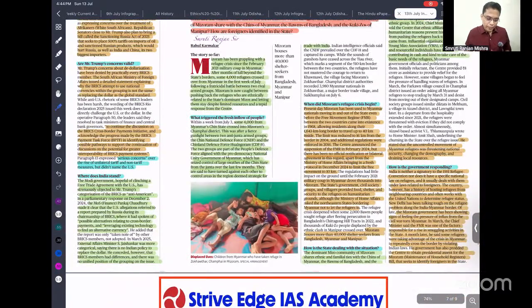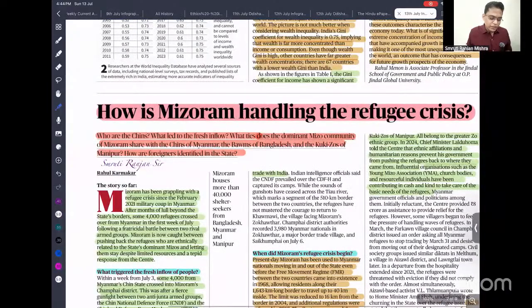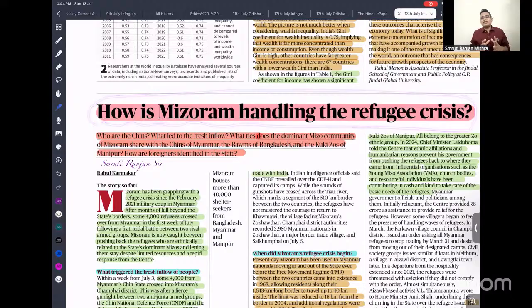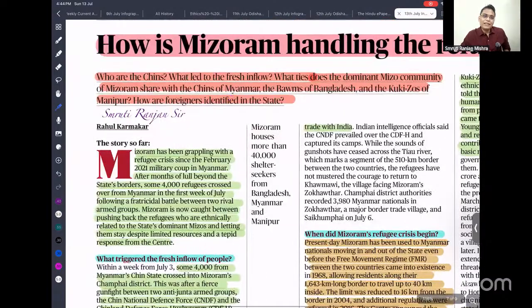Okay. So the next important article is how Mizoram is handling the refugee crisis. Recently we have seen that there is a civil war going on in Myanmar. Initially there was a coup where the military junta captured power, and later a faction of the tribes that were fighting against this military coup started fighting among themselves.